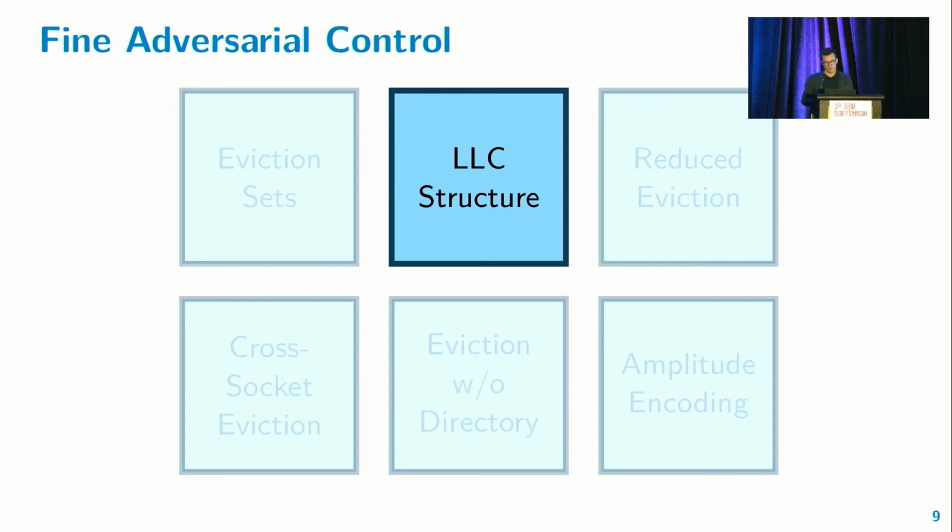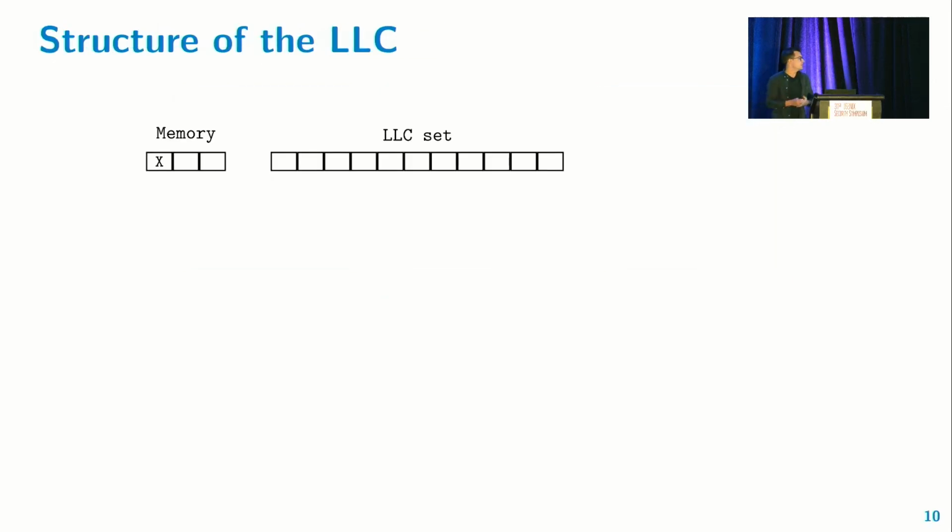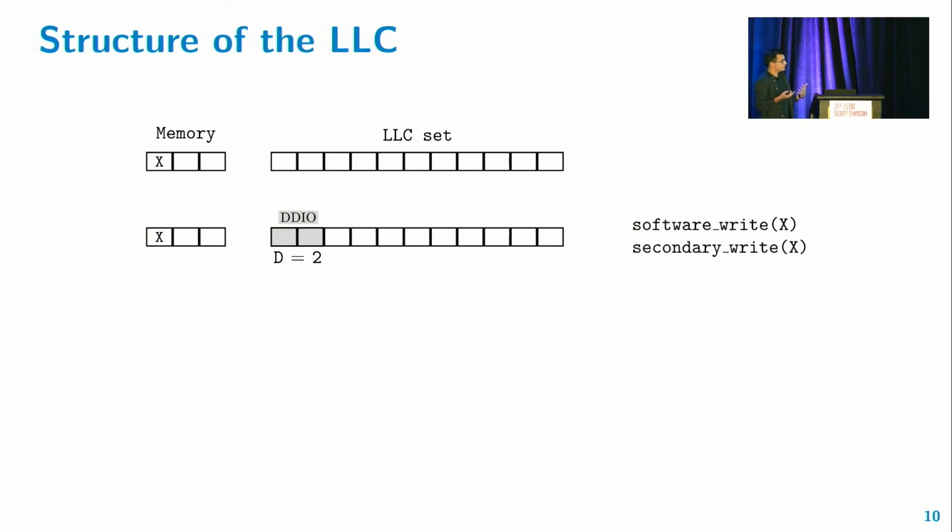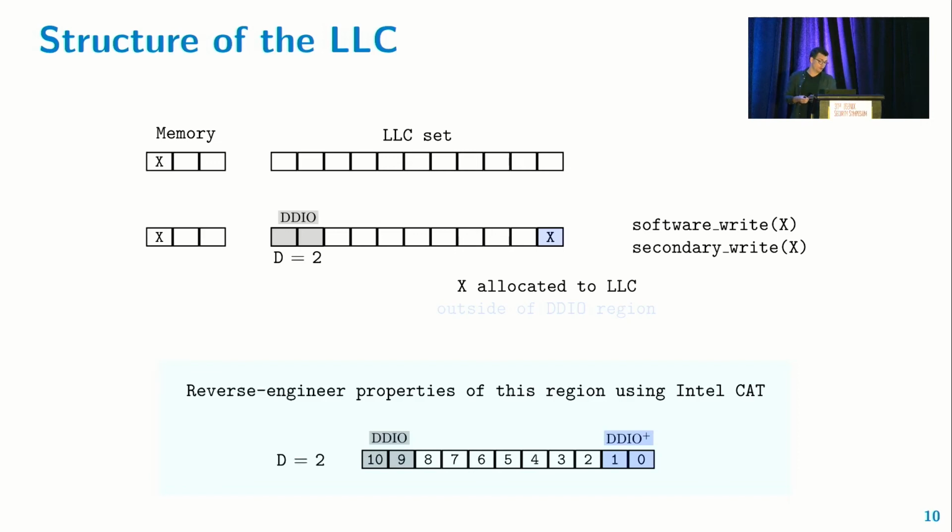We also have another DDIO finding. So what if the secondary device writes to a line, but only after it has already been written to by a core? Well, should it still go to the LLC? Well, yes, and we observe that it does, but it's not allocated in this DDIO region that we already know. So there must be some other undocumented structure in this cache, and that's what we found out, and we reverse engineered this region, which we called the DDIO plus region.